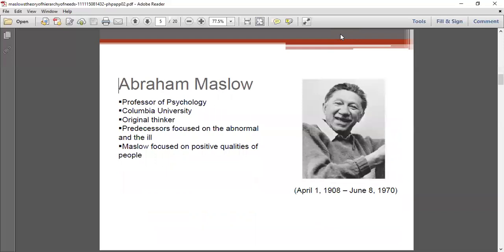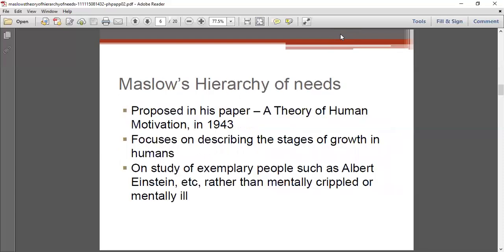This is Abraham Maslow, who was a professor of psychology at Columbia University, an original free thinker, and he focused on many positive qualities of people. Coming to Maslow's hierarchy of needs, he proposed the theory of human motivation and the theory of need in the year 1943.